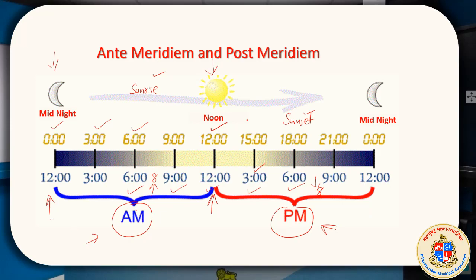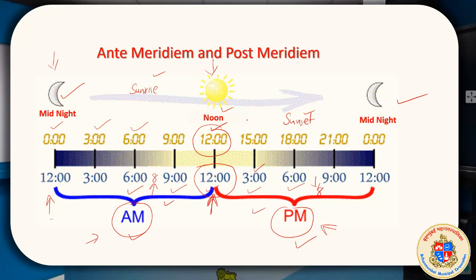Here the blue color is given, here the red color is given. This is the junction or meeting point, 12 noon. See, look here, 12 noon. So we can take this into consideration while expressing the time. Time before noon is expressed as AM, and time after noon is expressed as PM till night 12 o'clock. This is midnight 12 o'clock, and this is also midnight 12 o'clock, and the new day starts from there.